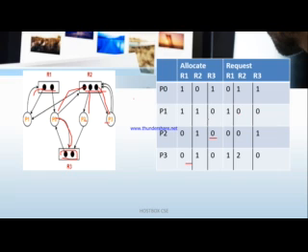Now come to P1. Here P1 requesting R1 means yes, requesting, as per the diagram, and not requesting R2 and R3. And now go to P2. P2 is not requesting R1 and not requesting R2, and at the same time requesting R3 here, as in the diagram. So I'm writing 1 here.